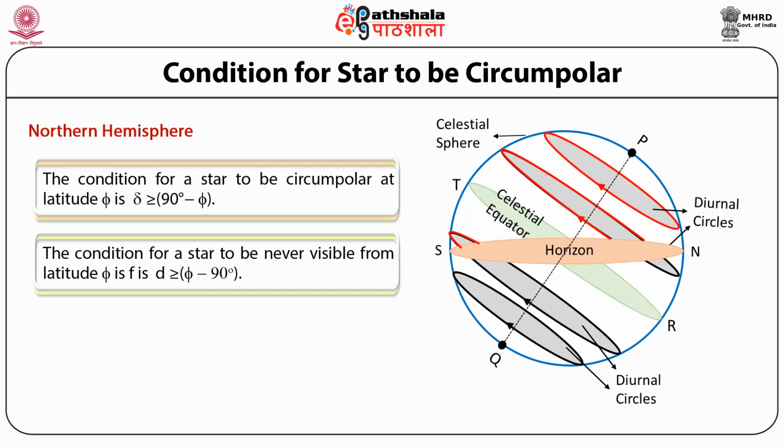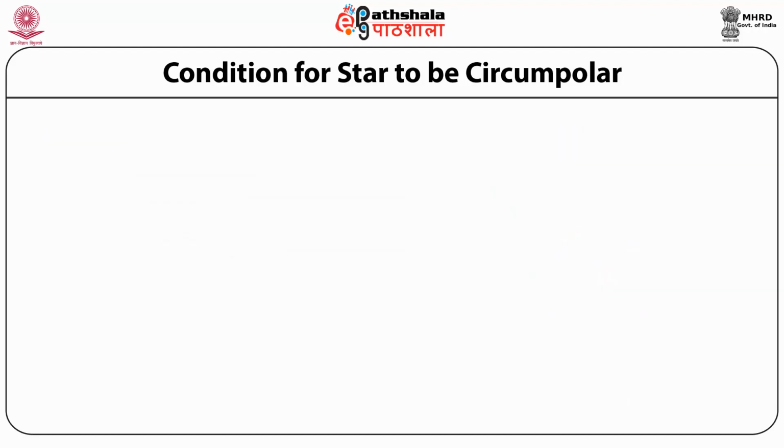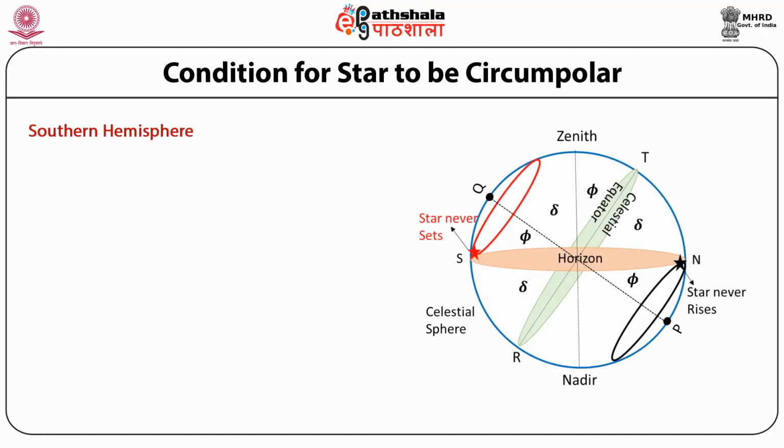Let us take another example where the observer is at the North Pole. In that case, the latitude of the observer is 90 degrees. Hence, phi is equal to 90 degrees, and from the above equation, the declination of a star should be greater than 0 so that it is visible as a circumpolar star to the observer. This implies that for an observer at the North Pole, all the stars above the celestial equator are circumpolar and all below the equator are never visible.